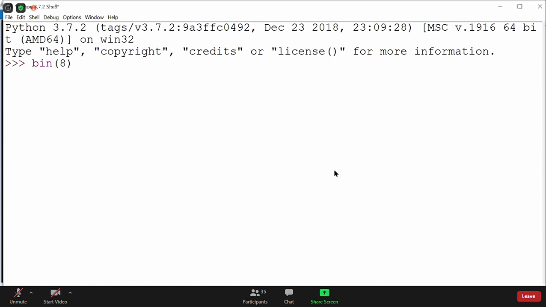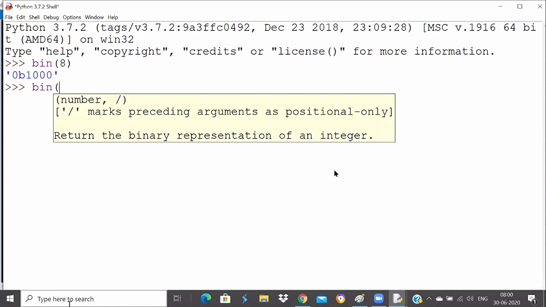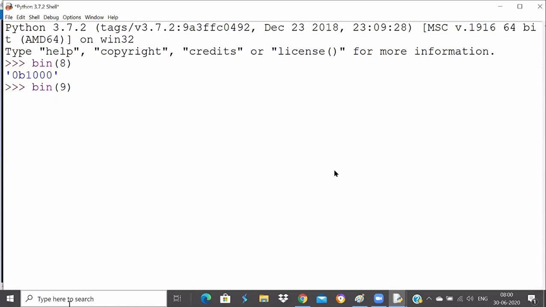What is the binary equivalent of 8? Okay, 1010. Perfect. This is the binary equivalent of 8. Binary equivalent of 9. No, why error? It's perfect, no problem. It will be 1010.